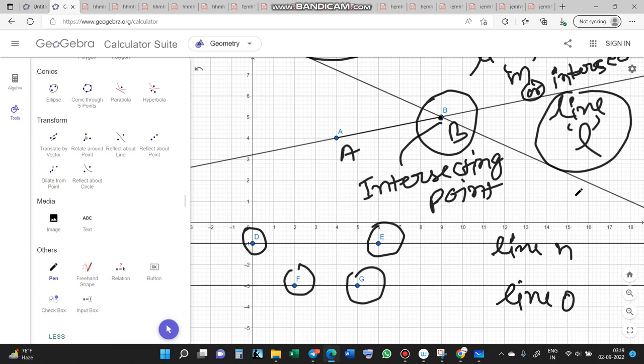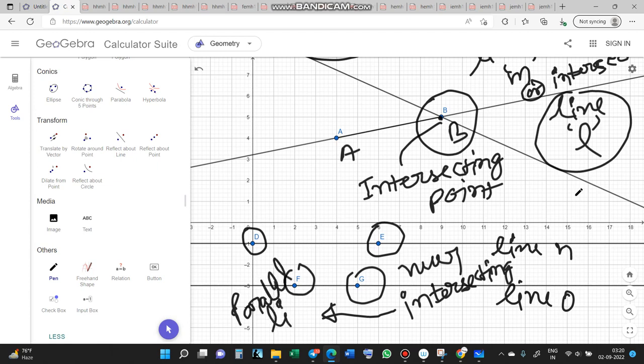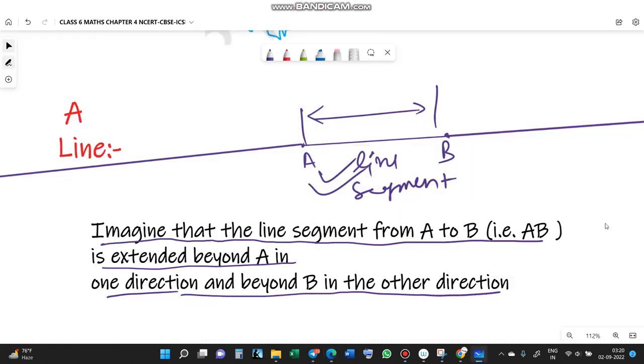Friends, you can define a line from 2 points. If you join those 2 points, you get a line segment, and you extend this line segment, you get a line. These two lines are never intersecting. They never intersect anywhere. Lines which are never intersecting are called parallel lines. We get a line by extending the line segment.